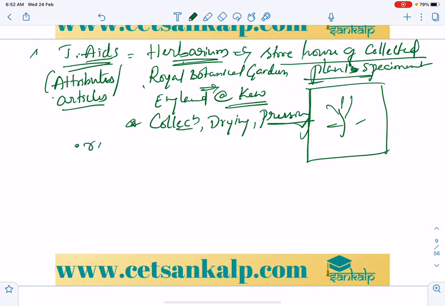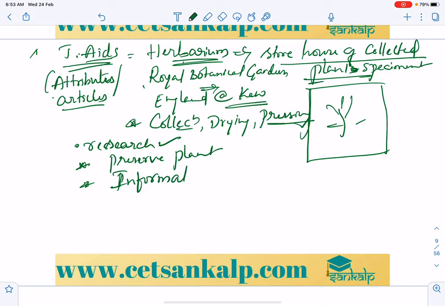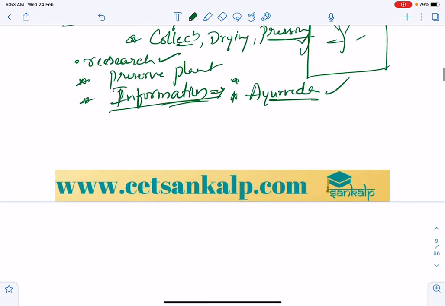Herbarium sheets can be used for research purposes, in research programs, and they also help to preserve plants. Along with that, they provide general information about each and every plant. Some plants have the best nutritional value, and some are used in Ayurveda. So we can know about that in this case.